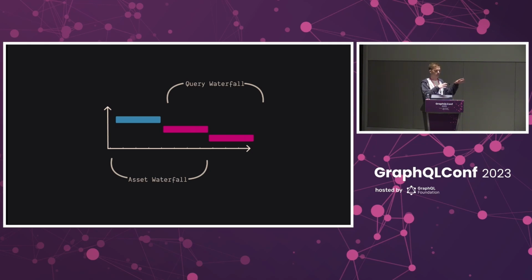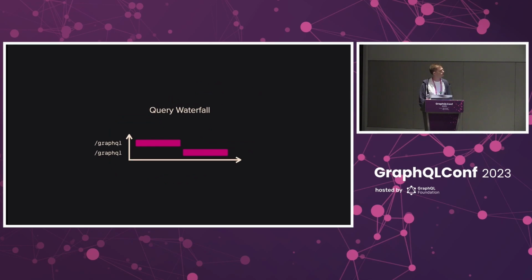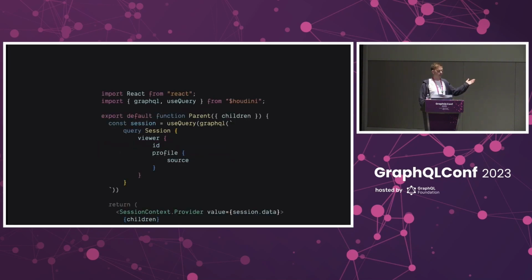And I think these two situations are really helpful to keep in mind when you're evaluating a particular architecture for your front end. And so let's just start off by looking at query waterfalls. A query waterfall happens every time you have two nested components that query data when they render, or maybe you have one component querying two things. Here's an example that uses the useQuery hook that we were looking at earlier.